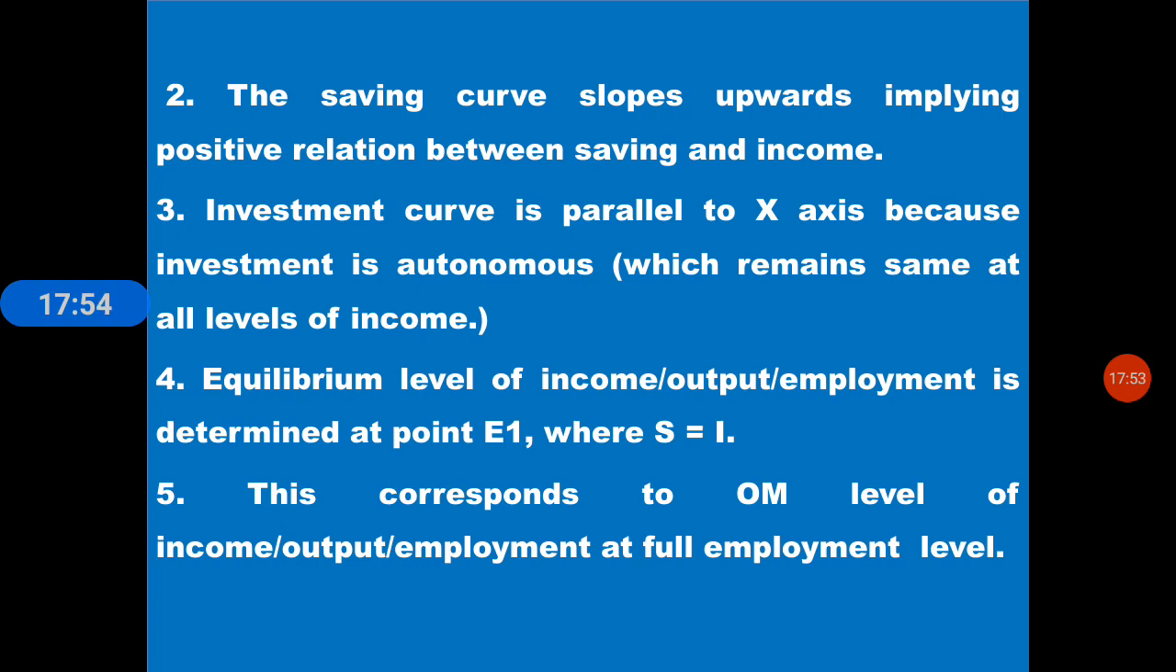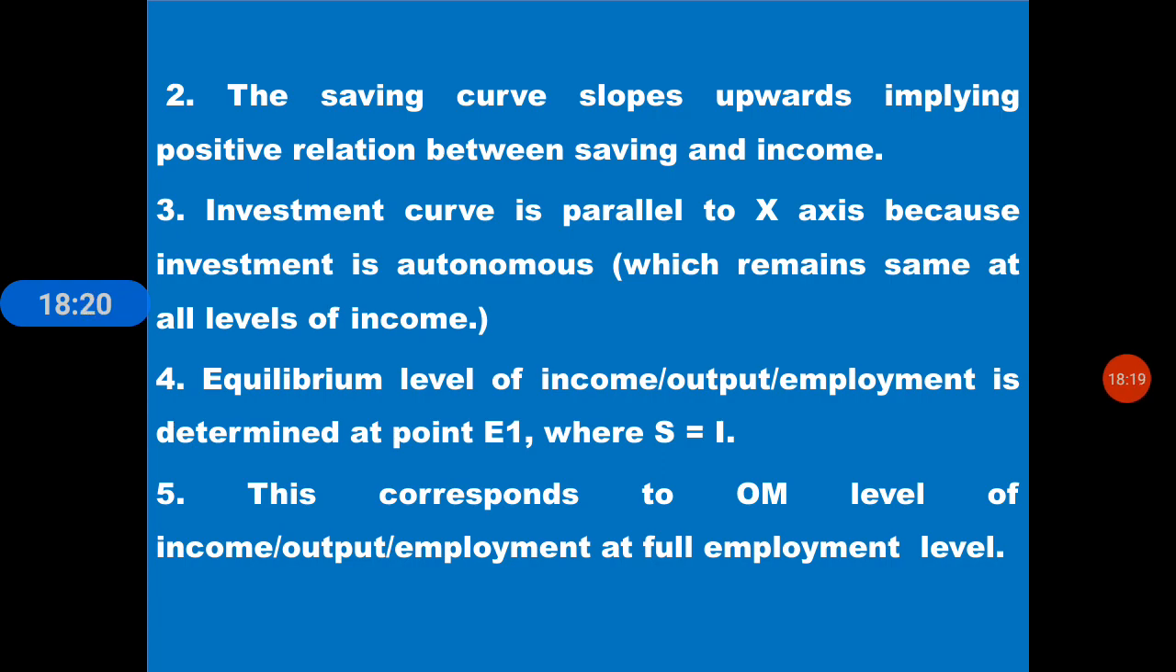What is autonomous? I had explained with the schedule. I think you remember that at zero level of income also the economy will be investing in something. So that is known as autonomous. So it will be constant. The rate of investment for every month will be the same.